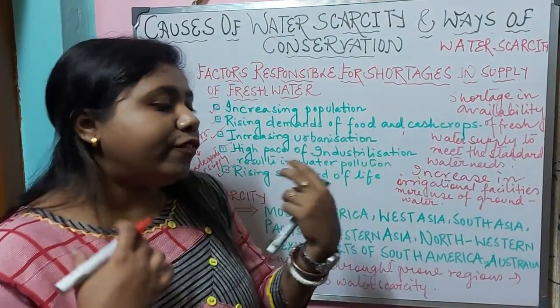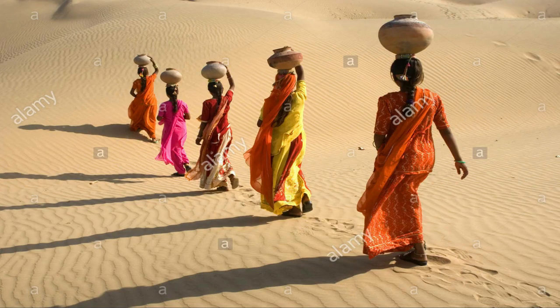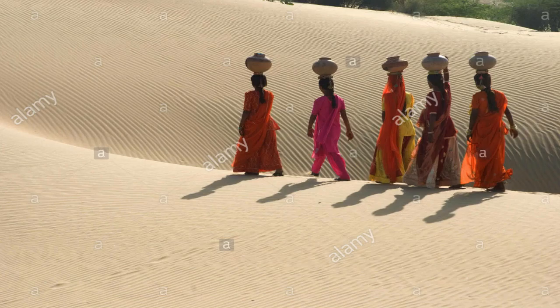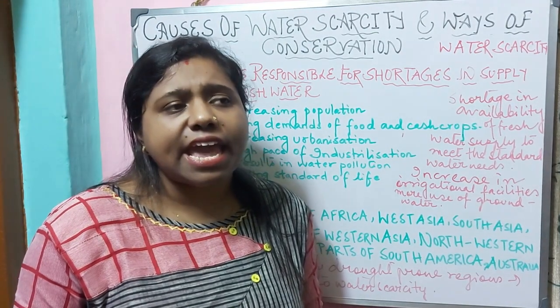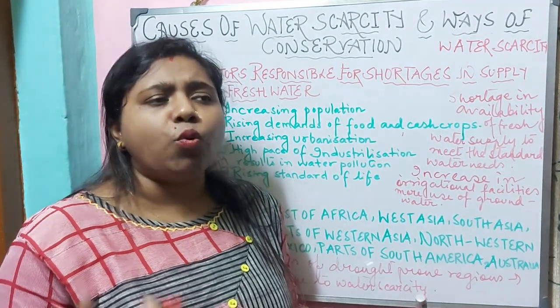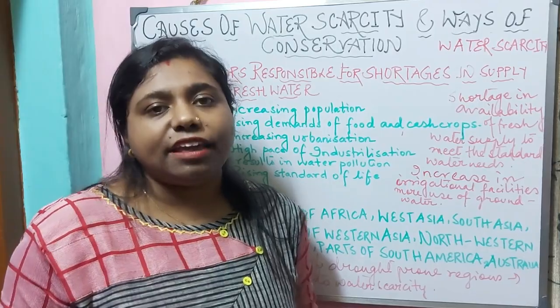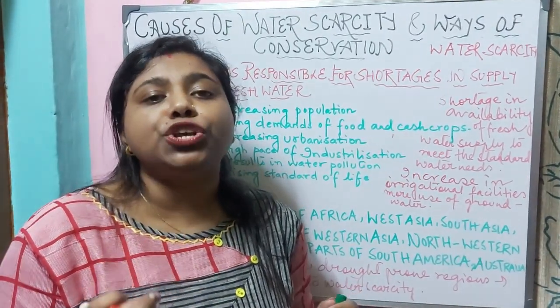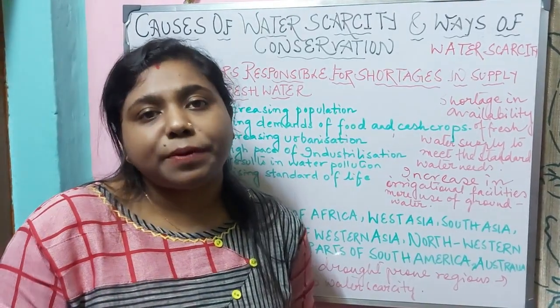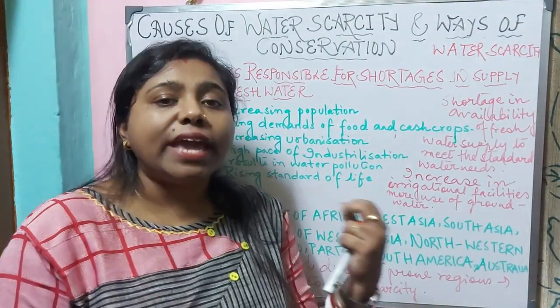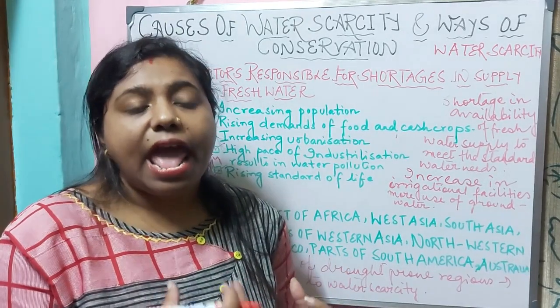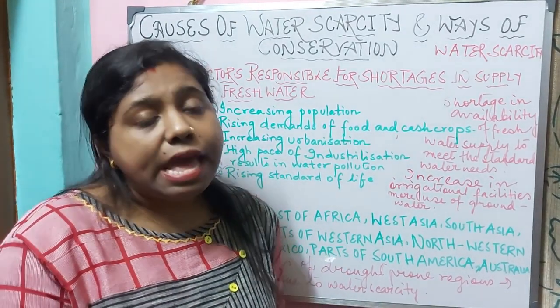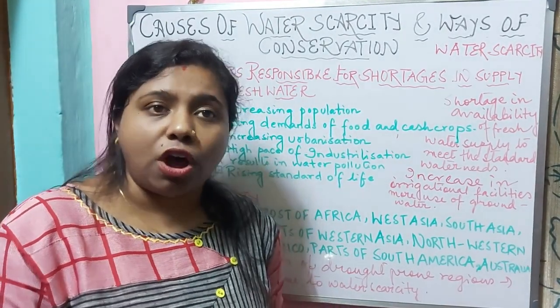You may have heard that in Rajasthan the women have to walk a long distance to fetch water because water supply is very short there. Fresh water supply, we can say, is not available, so they have to walk long distances so that they can fetch water. But due to differentiation in distribution of annual or seasonal precipitation, the regions which are located in the dry or arid regions where the amount of rainfall is really low will face acute shortages of water.